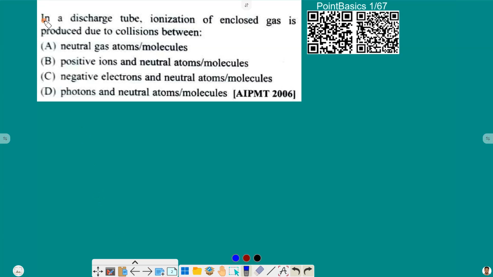In the first one, in a discharge tube, ionization of an enclosed gas is produced due to the collisions between neutral gas atoms, positive ions, negative electron and neutral atoms, and photons and neutral atoms molecules.